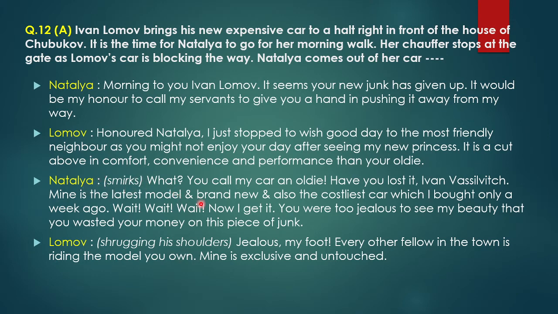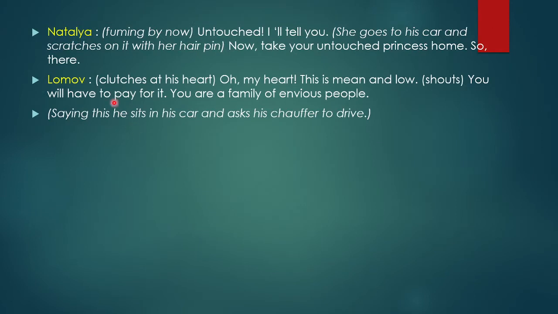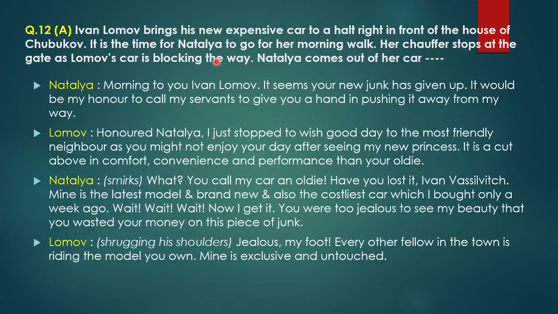You'll get marks for expressions like shrugging his shoulders, she smirks, and fuming by now. These have to be written because in a play these gestures make the character expressive.